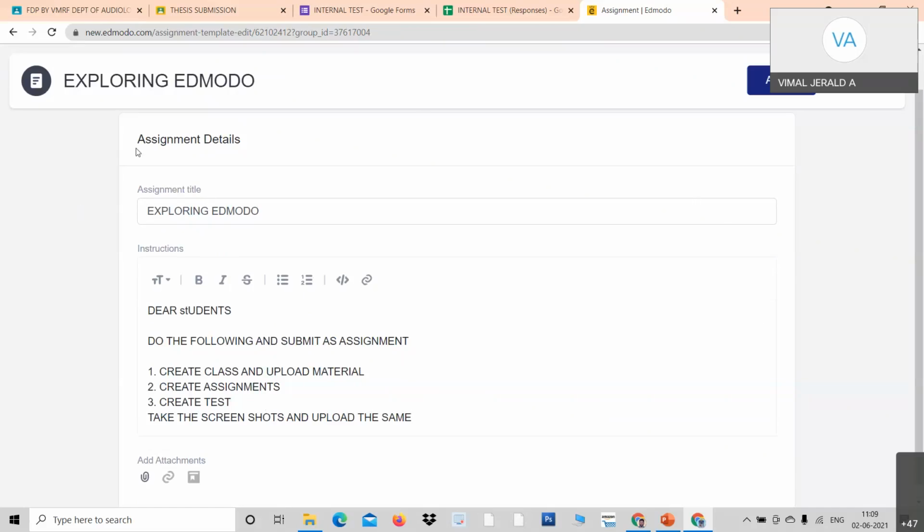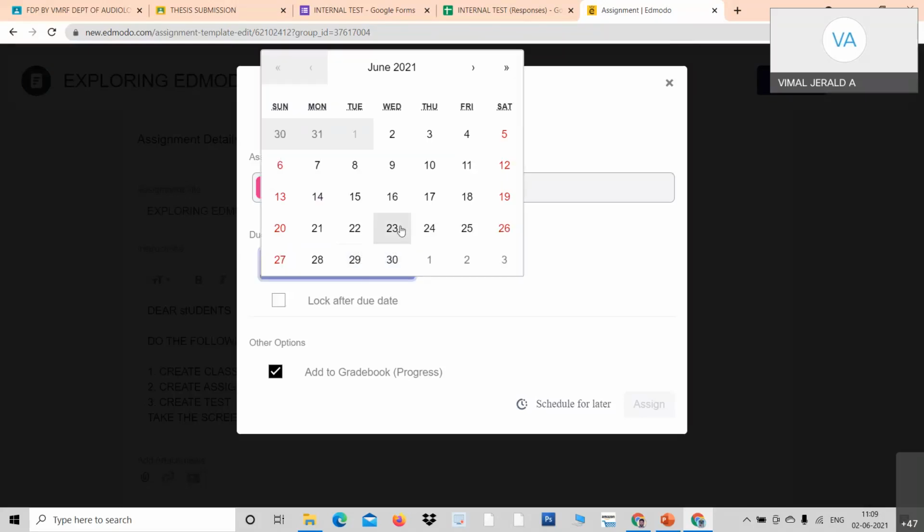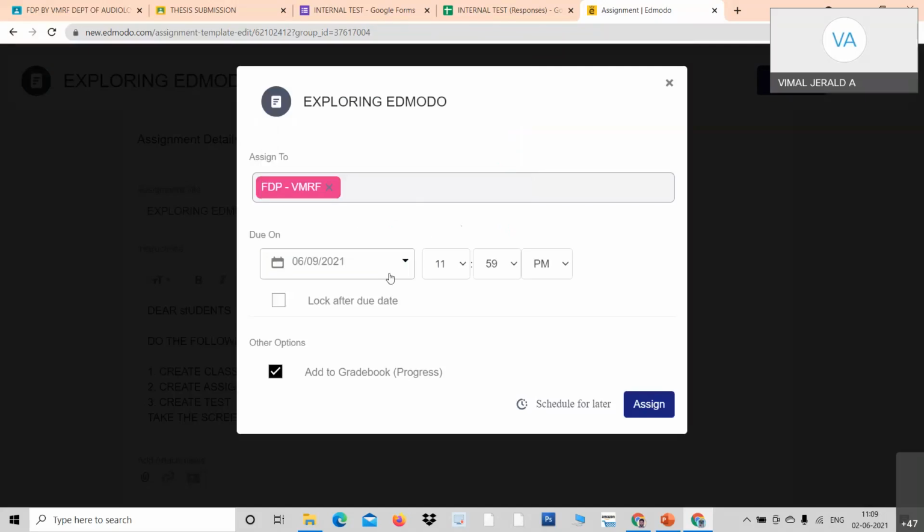Once after fixing the title and instructions, go over to assign. Click assign. When you click assign, look at your process. Importantly, in Google Classroom, you don't have a cutoff option. Even after the due date and due time, students will be uploading. There is no cutoff option. Now look here, you have the cutoff option. For example, I give up to the 6th and what time you want to end. Exactly, it will end by 11:59 on the 6th. Afterwards, no student can submit their assignment. In Google Classroom, it is not so. Even after the deadline, students will submit assignments.